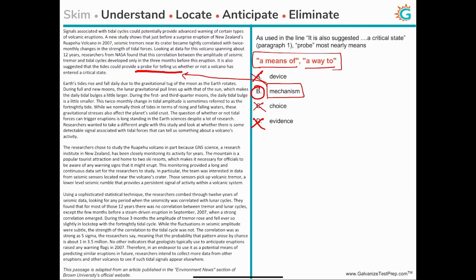So instead of probe, if we replaced probe with the word mechanism, it also suggested that the tides could provide a mechanism for telling us whether or not a volcano has entered a critical state. Fits perfectly, and therefore mechanism is indeed the correct answer.